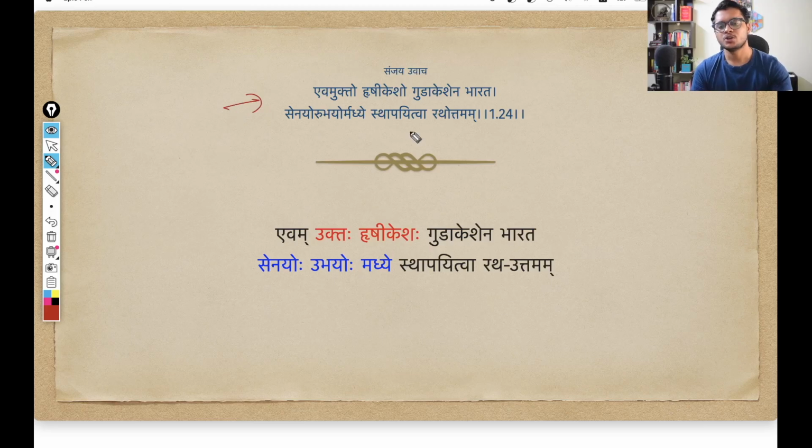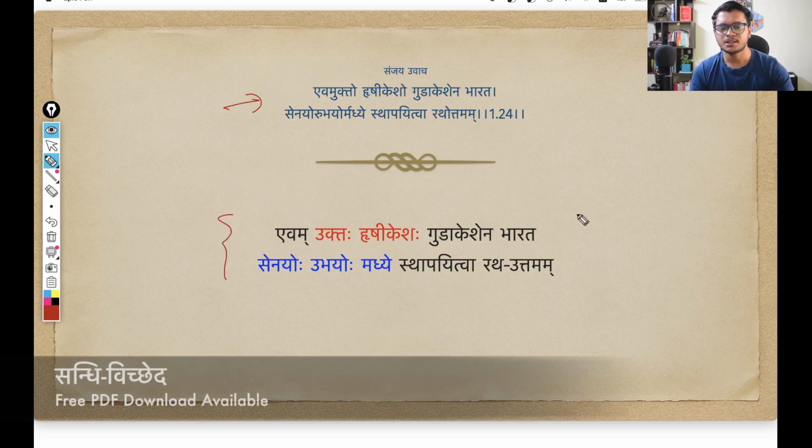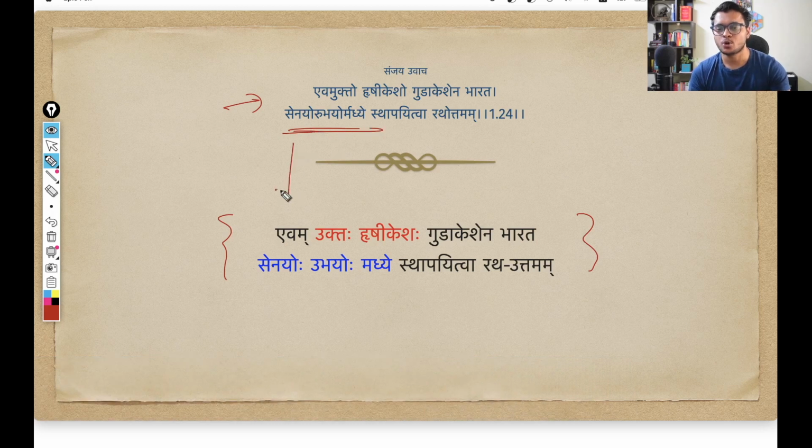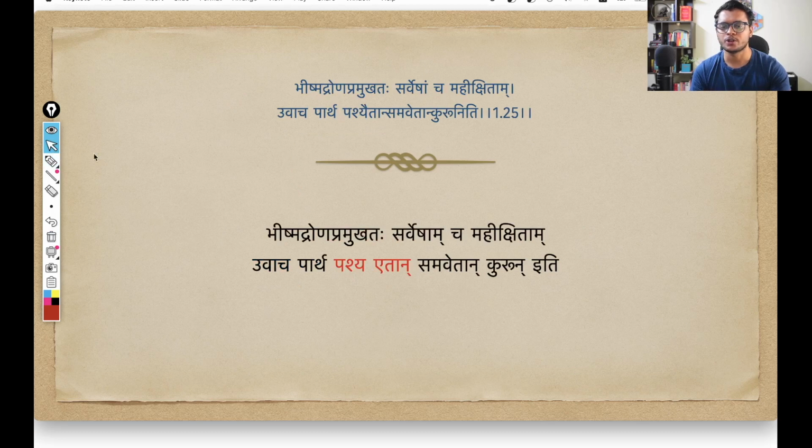So this is the first shloka that we'll tackle today, and this is the Sandhi Vichhed version of the same shloka. You see words like a combination word senyorubhyor madhye, but upon Sandhi Vichhed, these open as individual words: Senyoho, ubhyoho, madhye. And a similar thing is happening in the next shloka also, the 25th shloka.